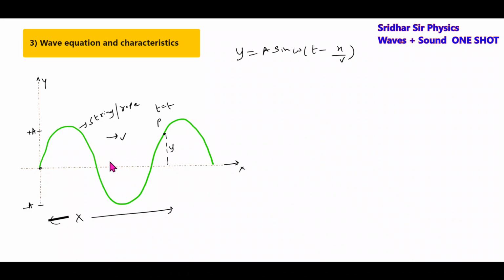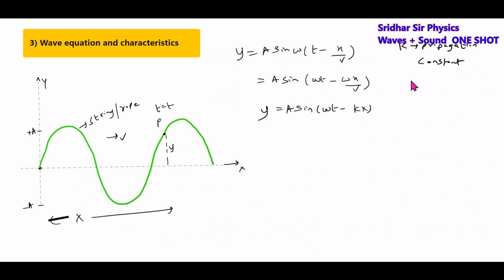What is x by v? The time taken for the disturbance to arrive here. So then this will become the wave equation y equal to a sine omega t minus omega x by v, or this wave equation we can write as kx, where omega by v we can write as k, where k is called the propagation constant.